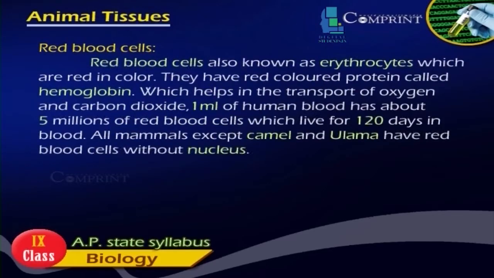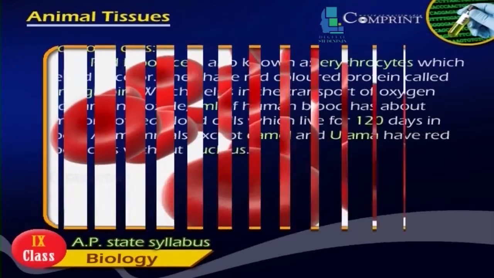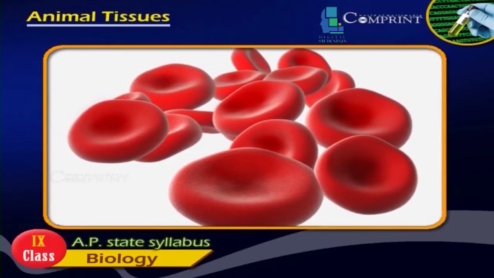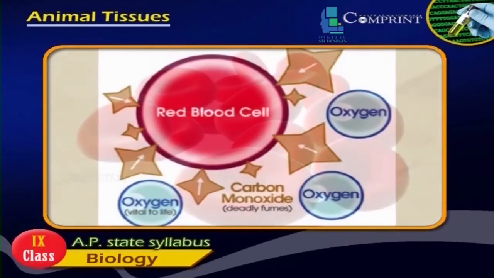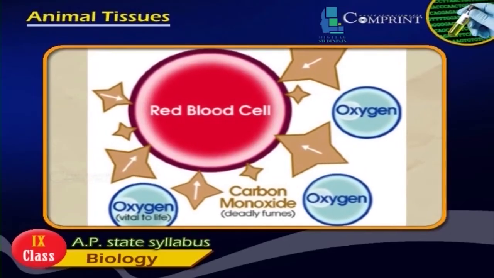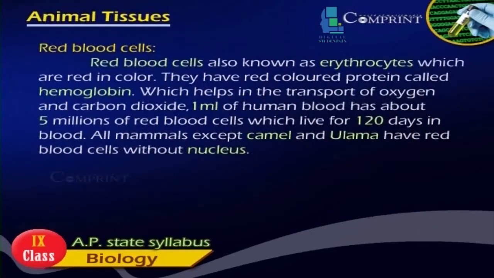Red blood cells. Red blood cells, also known as erythrocytes, are red in color. They have a red colored protein called hemoglobin, which helps in the transport of oxygen and carbon dioxide. 1 ml of human blood has about 5 million red blood cells, which live for 120 days in blood. All mammals except camel and llama have red blood cells without nucleus.